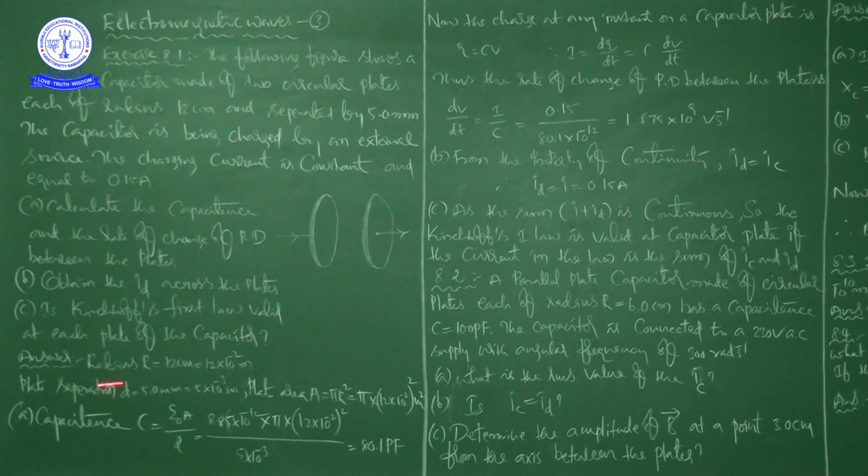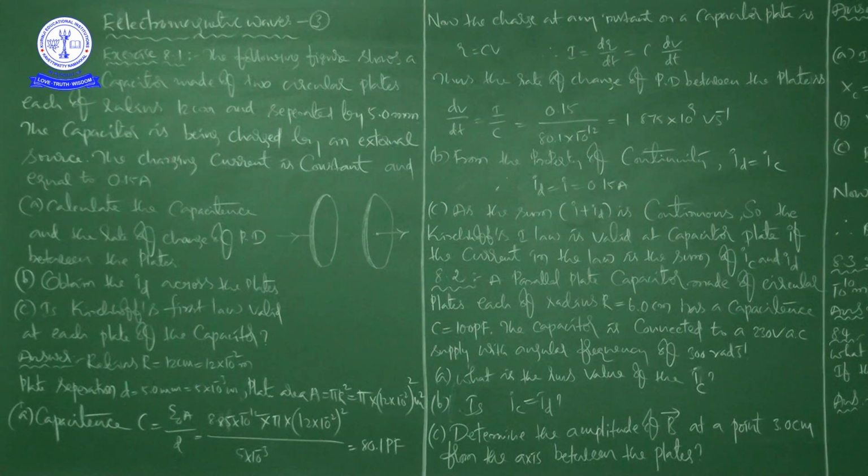Next, see the answer. They have given radius as 12 centimeters, that is 12 into 10 power minus 2 meter. And then plate separation small d is equal to 5.0 mm, that is 5 into 10 to the power of minus 3 meter. And then plate area A is equal to pi r square, that is pi into 12 into 10 to the power of minus 2 whole square, into meter square.